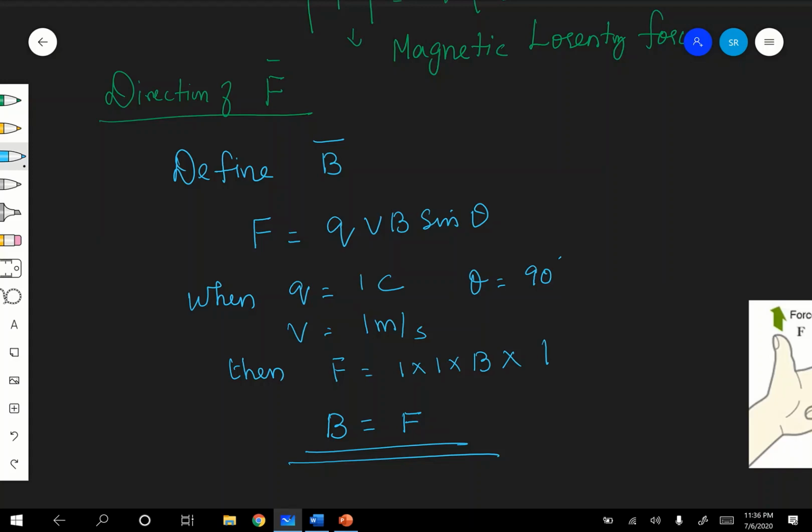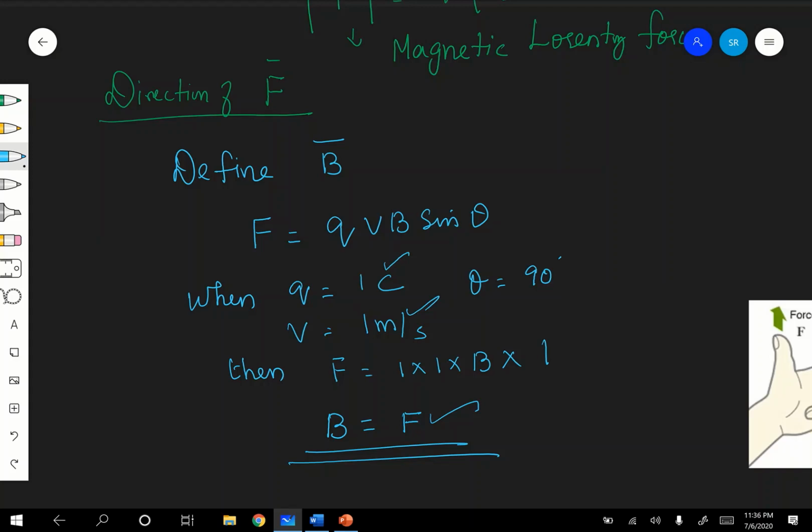Magnetic field induction or magnetic flux density at any point in a magnetic field, because it changes from point to point, is defined as the force experienced by a unit positive charge, 1 coulomb, moving with a unit velocity, 1 meter per second.